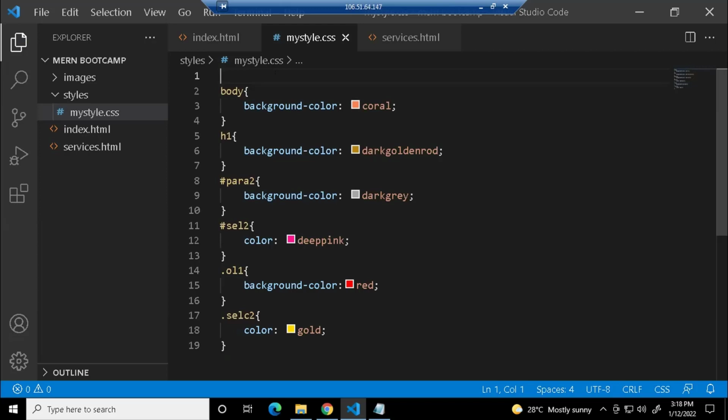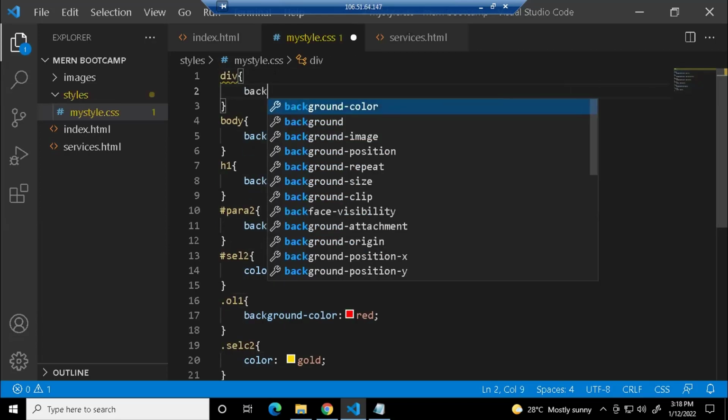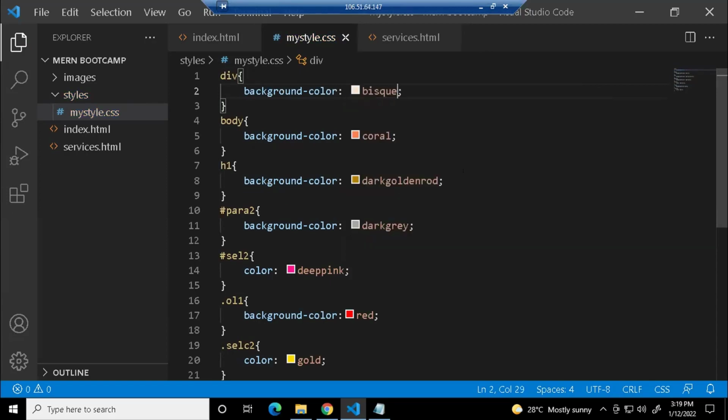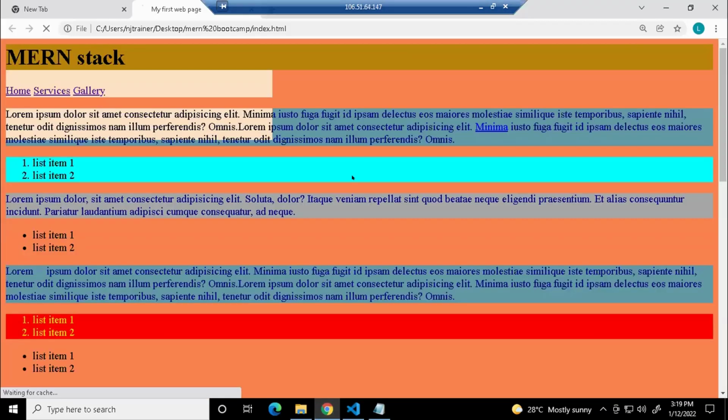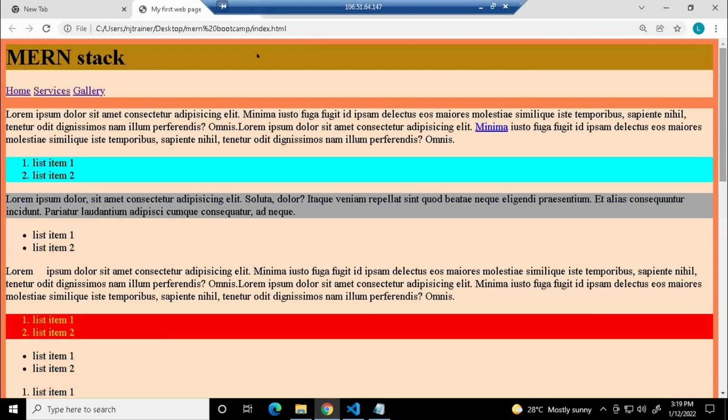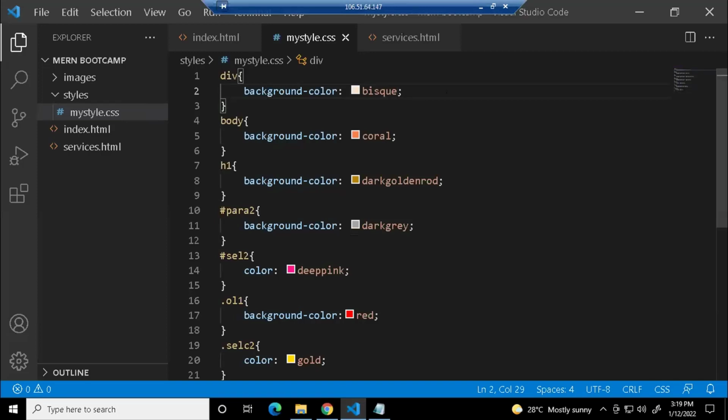So here what I'll do is give a style for the div tag. You can also give it for the div tag. I'm just giving this color. Save this. Refresh. Can you see the div tag alone is in a different color, right? You can style any tags, guys. It's not that only the division tag can be styled. You can give it for anything. Am I clear?